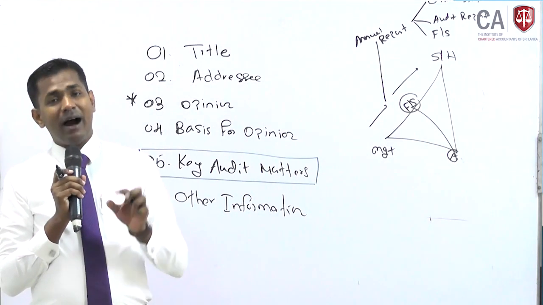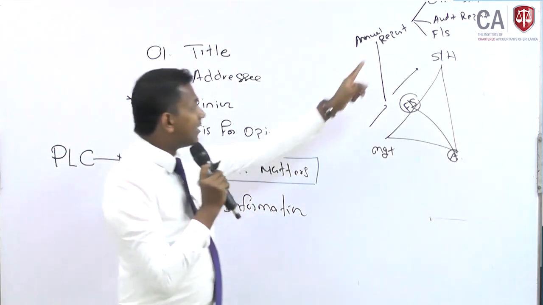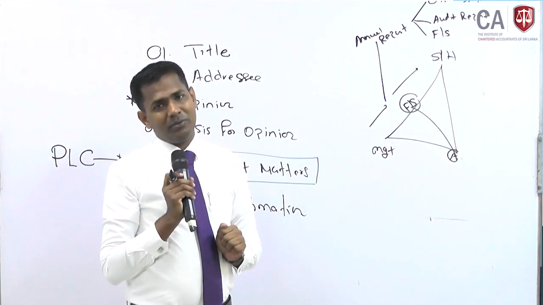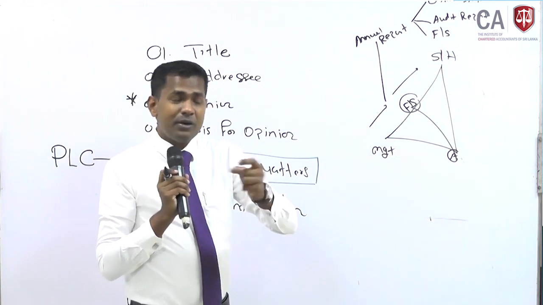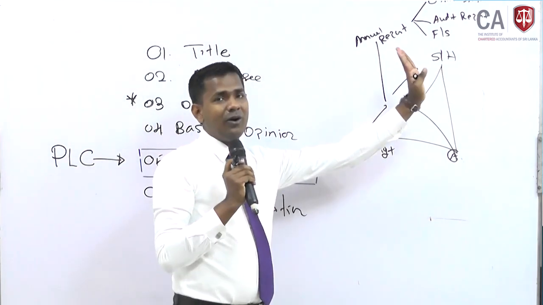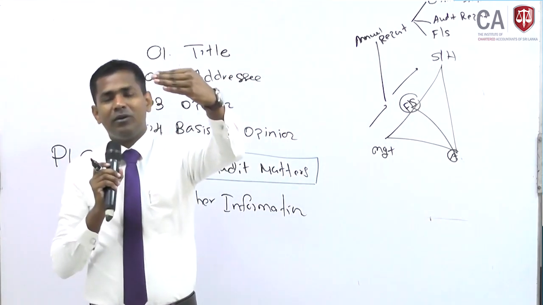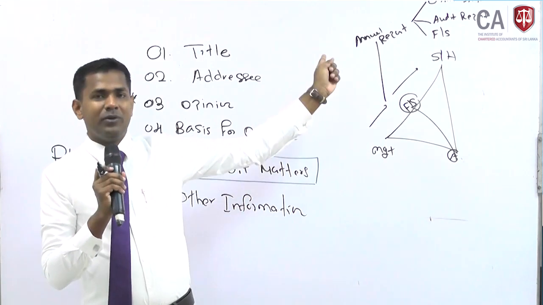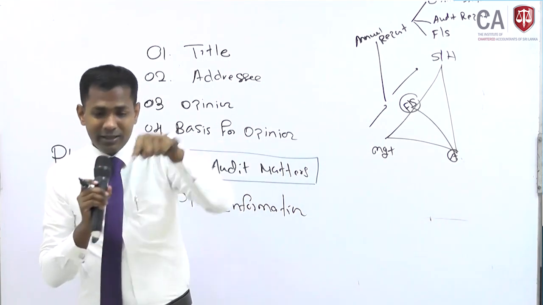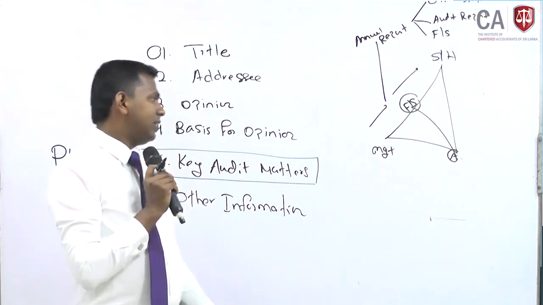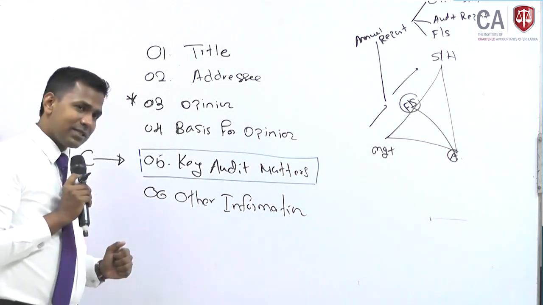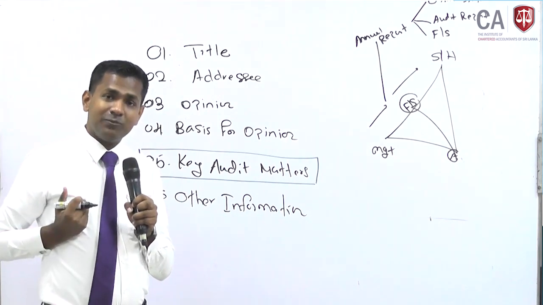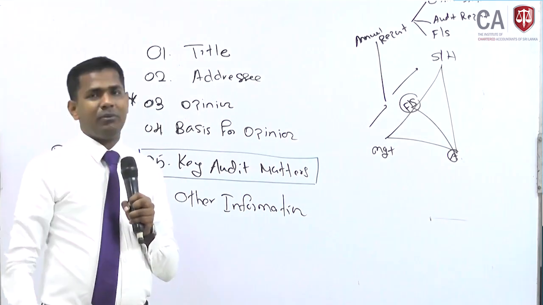There are many other informations given other than the finance statement and the audit report. There are so much of other information which are represented by the management to the shareholder as part of the annual report. Audited finance statements are one element of this annual report. So therefore, in this particular section, what we are going to discuss, the auditor has to be very clear about what is the auditor's responsibility towards this other information.